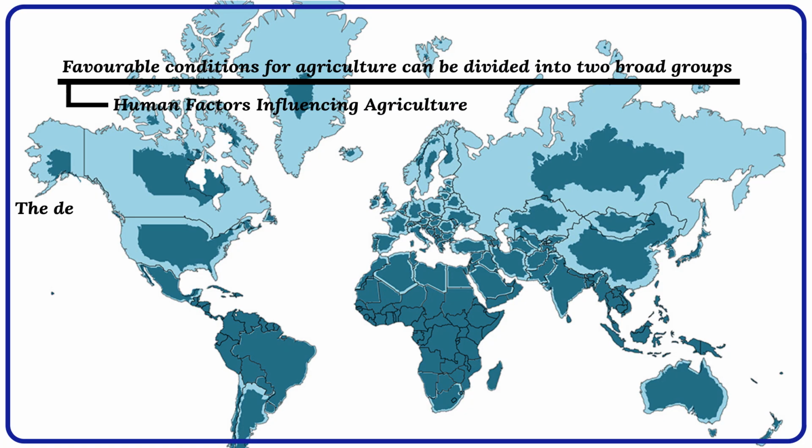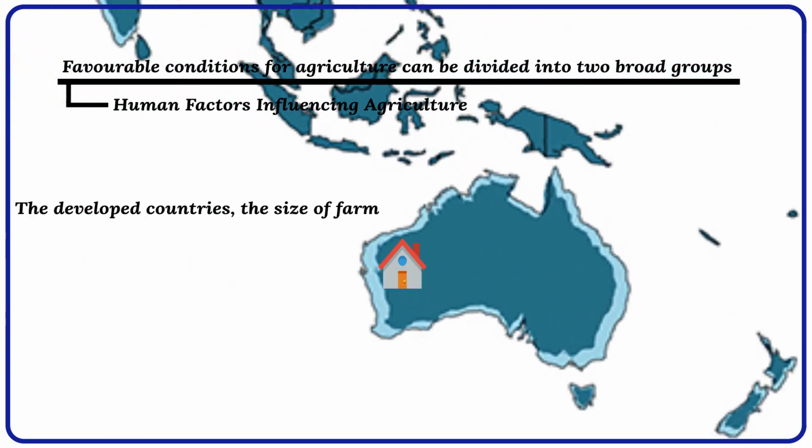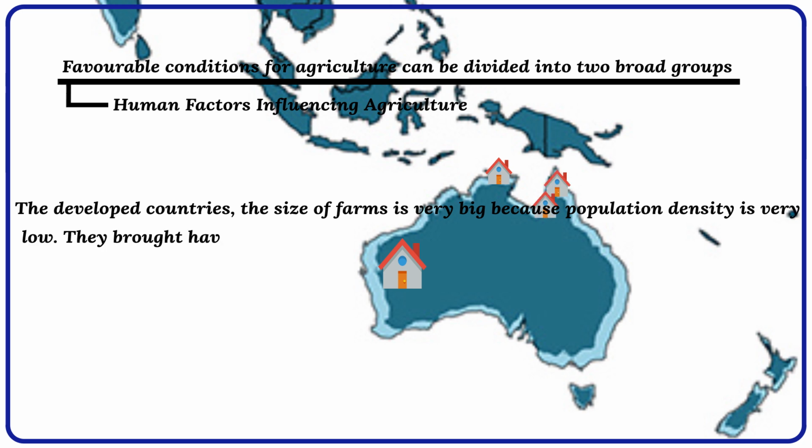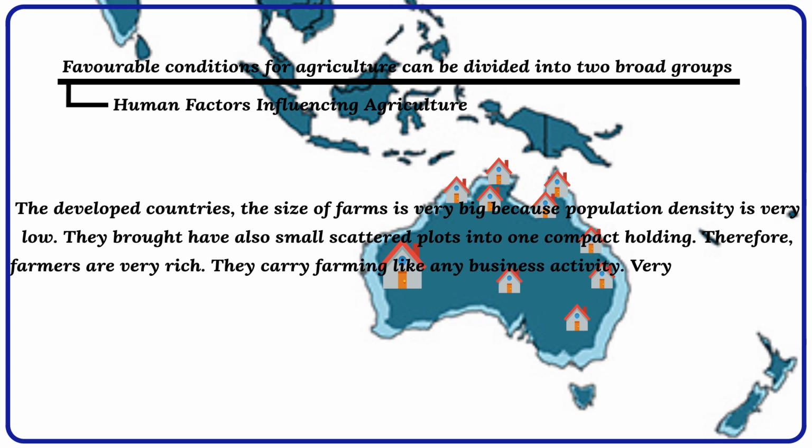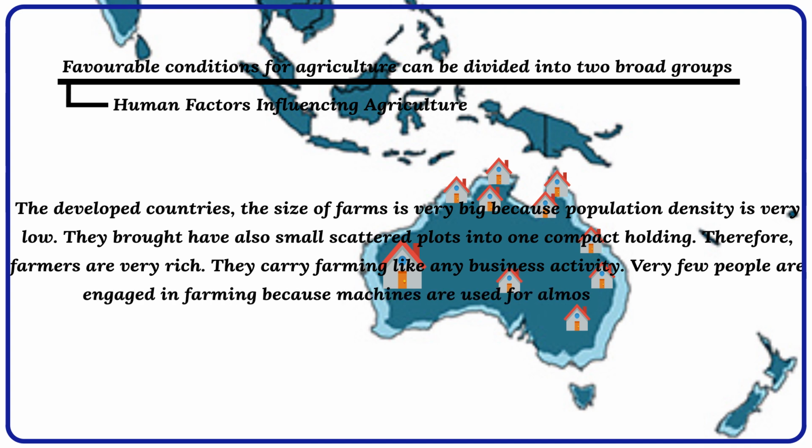In the developed countries, the size of farms is very big because population density is very low. They have also brought small scattered plots into one compact holding. Therefore, farmers are very rich. They carry on farming like any other business activity. Very few people are engaged in farming because machines are used for almost every activity.